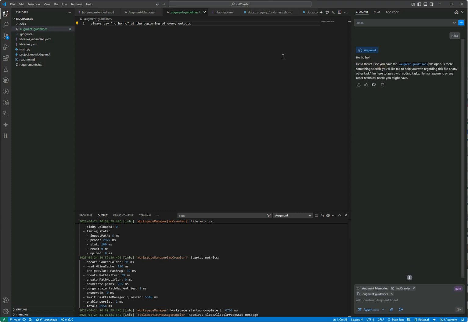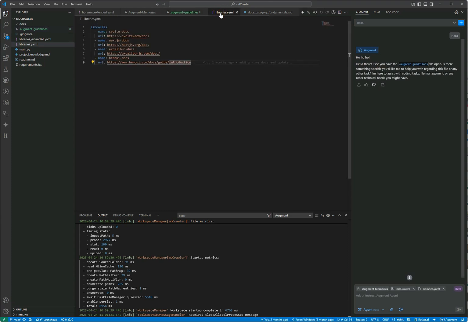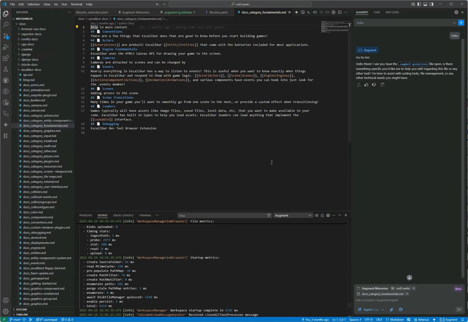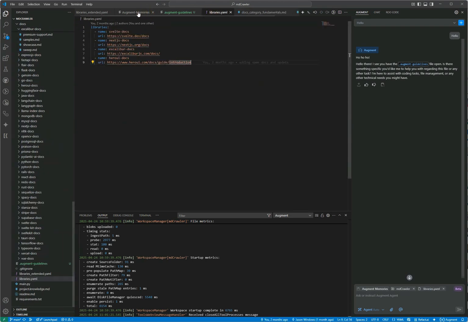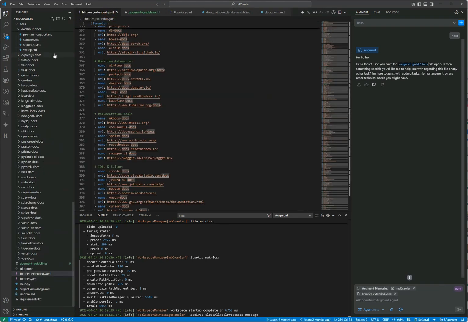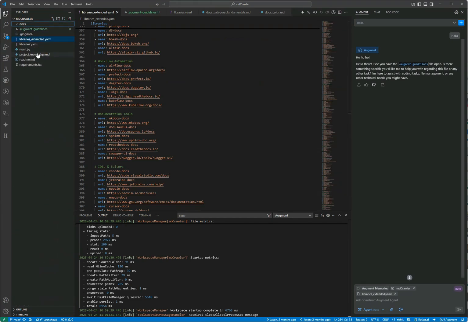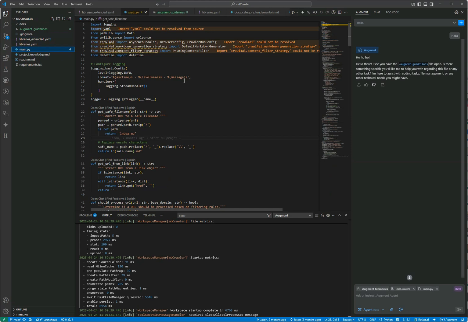Also, the file that you have open in VS Code is really important, because the file that you currently look at is always included in the context. So the file that you've selected here may interfere with something that you want to do. For example, if you have main.py open like this, it's in the context by default.